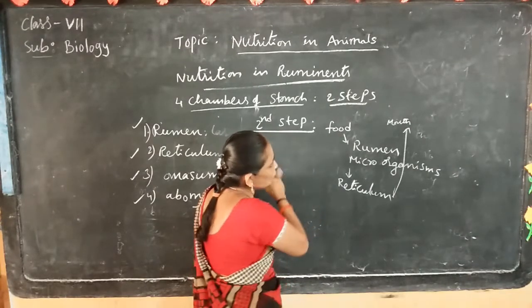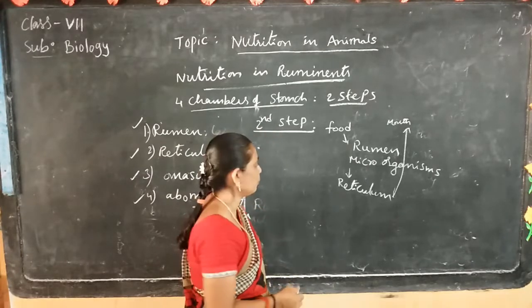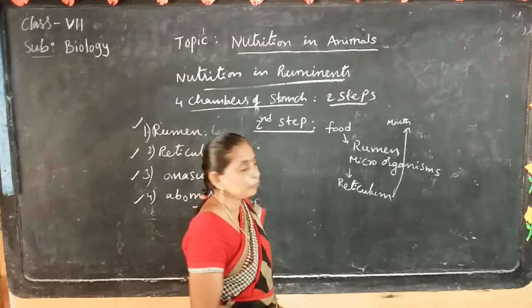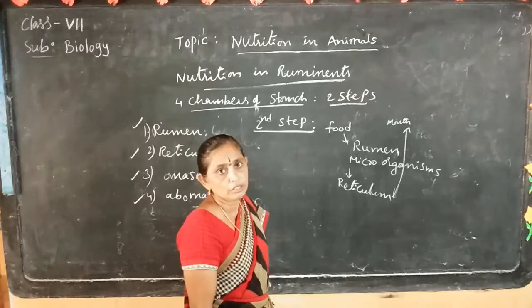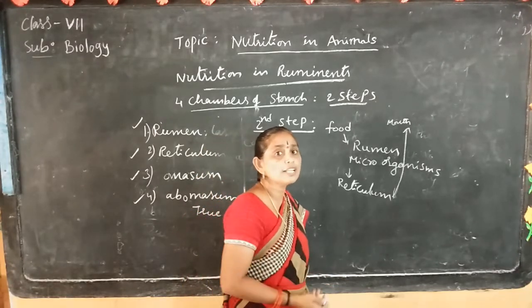The food enters the rumen. Some of the microorganisms digest the cellulose. The food is pushed down to the reticulum. From the reticulum, the food is brought back to the mouth and chewed properly. This is called chewed cud.